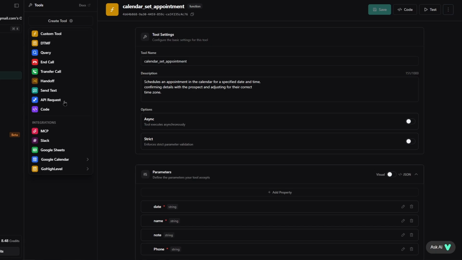But before we get to that, you notice that down here we have Google Calendar and Google Sheets. So you may be wondering, why would we use N8N when we have the integrations right here? Now the problem that I run into is that it seems like with vapi, you can only connect one Google account. If you're using this for your personal use, then this is the best way to go about it because it's a lot easier and the setup is a lot less annoying.